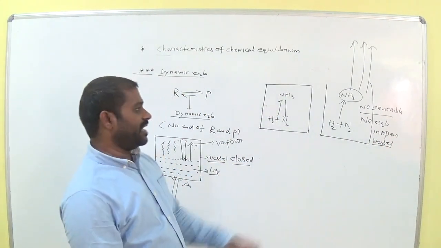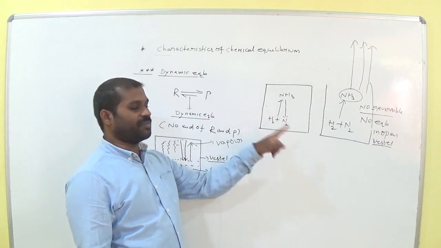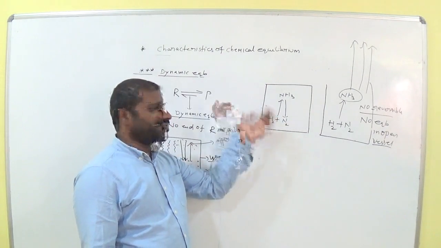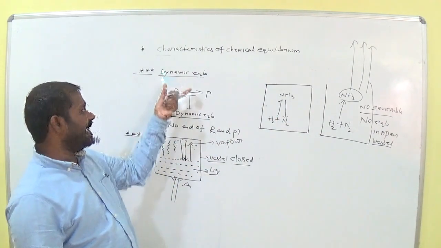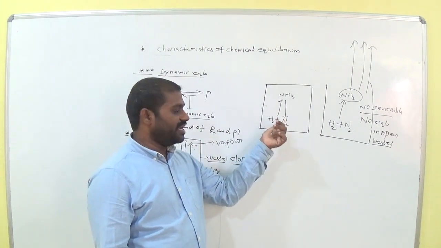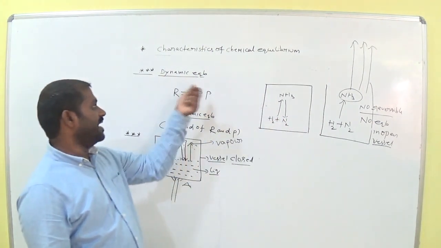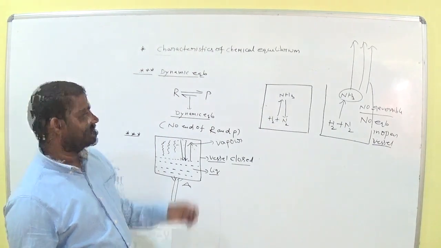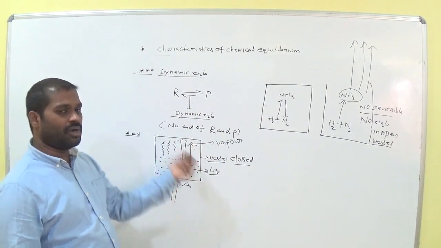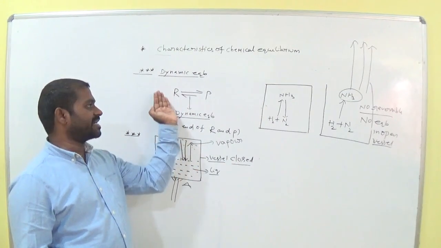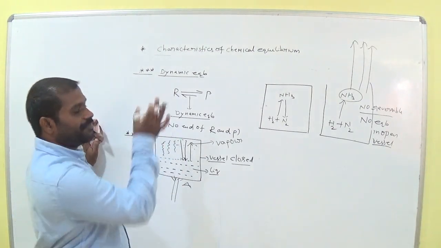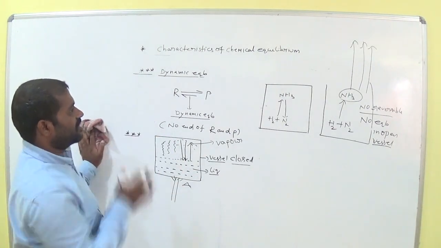Understood? So where do we observe equilibrium, in a closed vessel or an open vessel? Closed vessel only. So where do we observe dynamic equilibrium, in open or closed? In a closed vessel only. So what kind of equilibrium is this? This is called dynamic equilibrium. That means there is no complete conversion of reactants to products. Okay, so this is one of the important characteristics of chemical equilibrium.